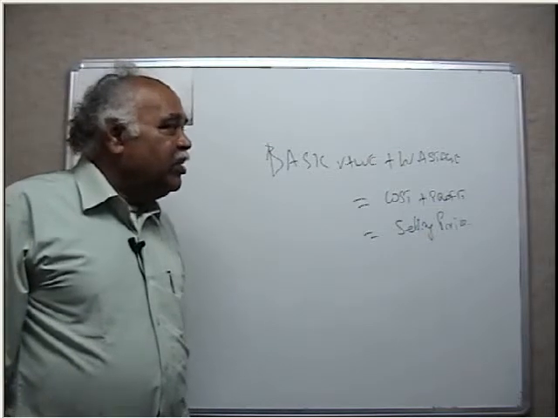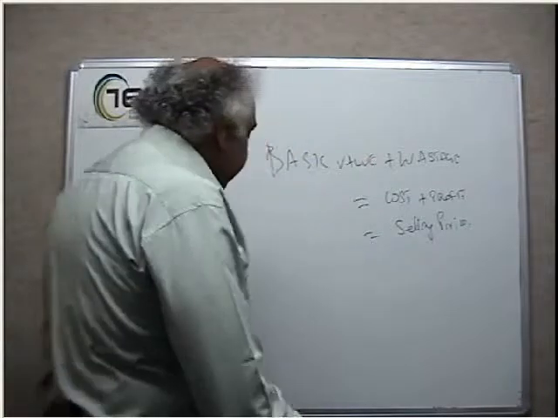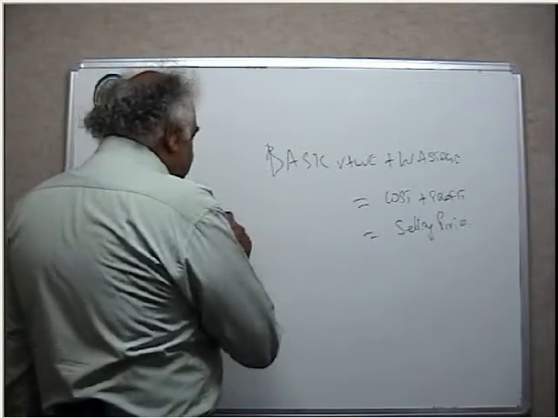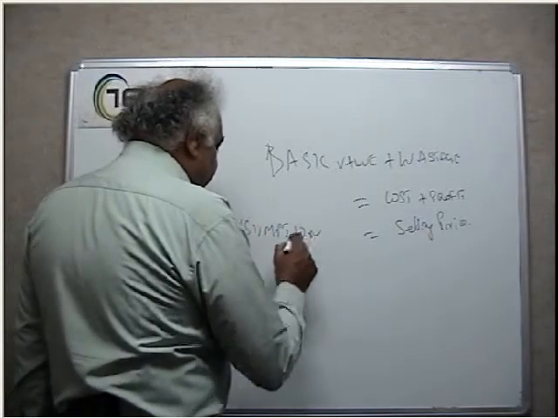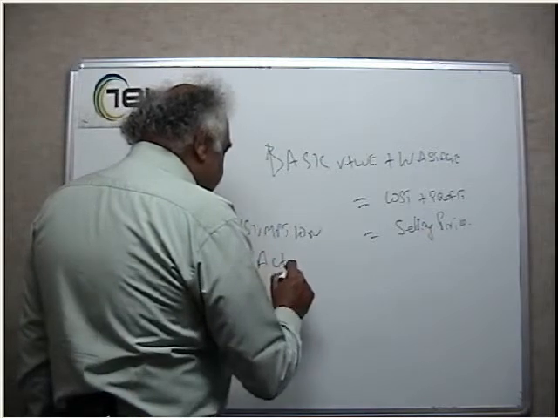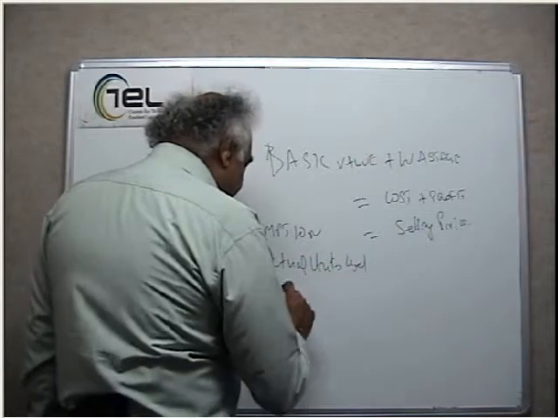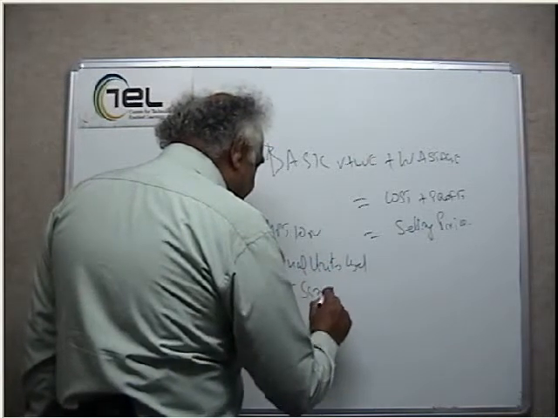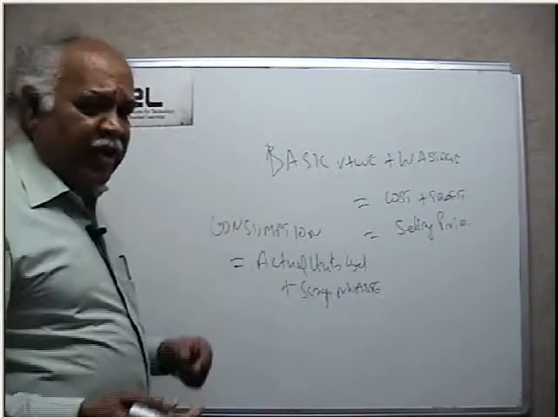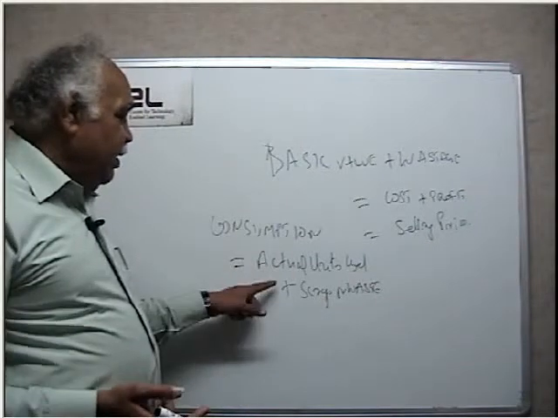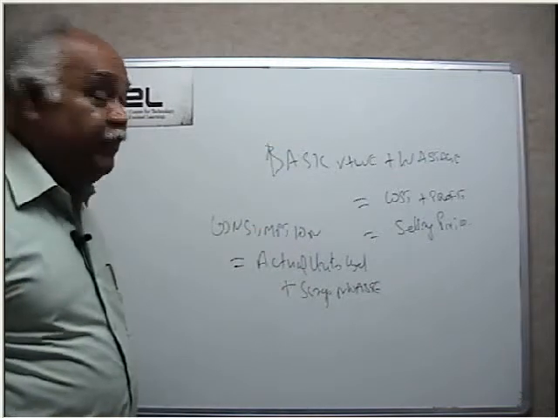The next one is consumption without wastage. As we discussed here, what is consumption? Consumption is actual units used plus scrap or waste. The waste could be anything, it could be evaporation loss, it could be scrap, anything. But what we require is the actual units that go into the final product.